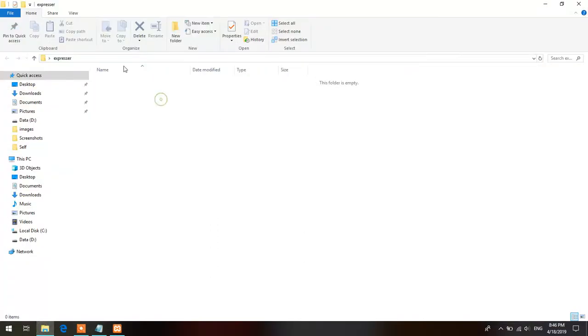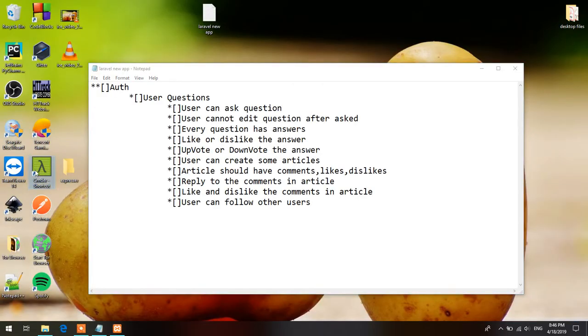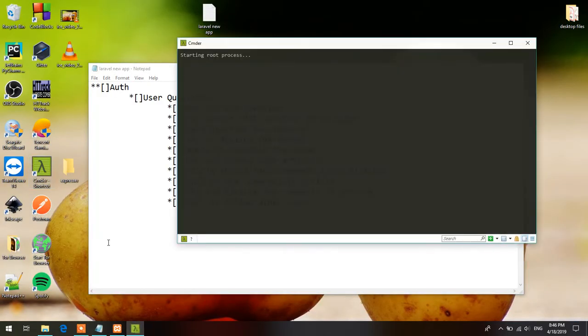Okay, so here I am using Commander because before I loved using Git Bash, but since I've been using Commander, I like it very much because it has access to both Windows commands, cmd commands, and bash commands.